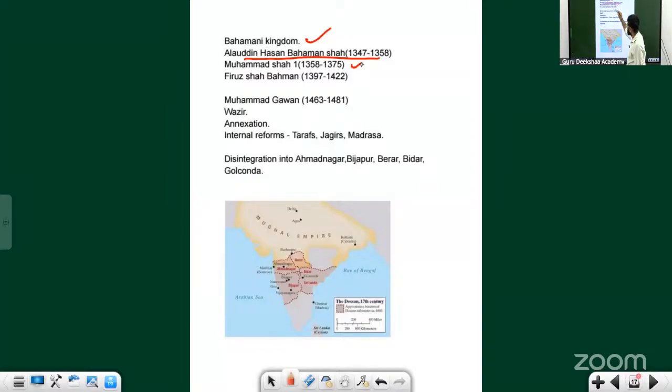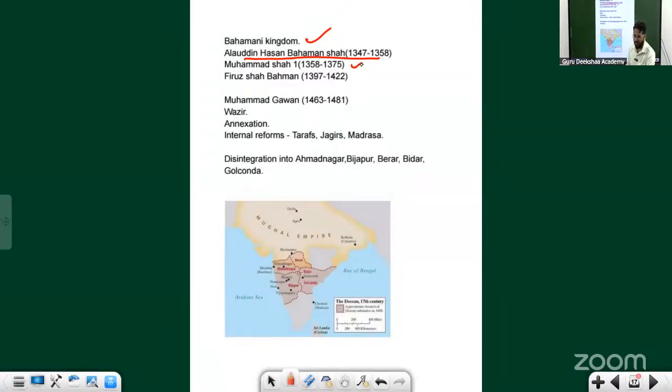Anyways, Mahmud Shah. He was a contemporary of Bukka Raya. See the time period. What is the time period of Bukka Raya? Do you remember? 1336, Harihara I, ruled until 1356. So from 1356, then 1377. Can you see?